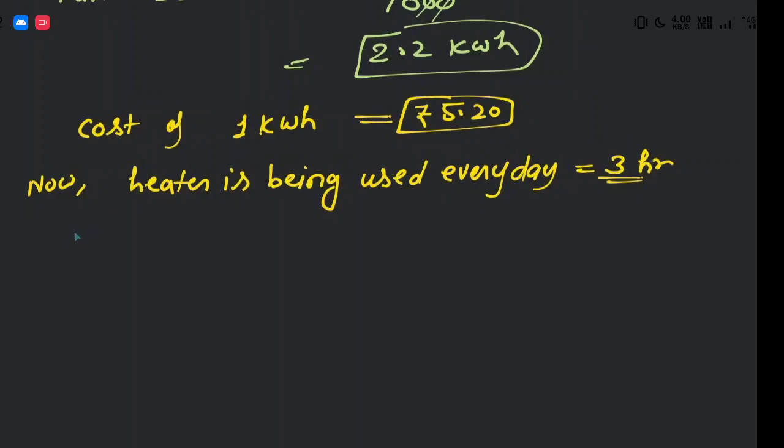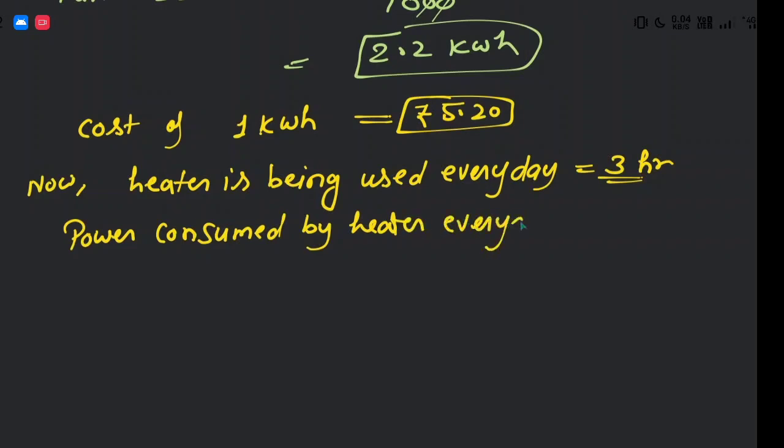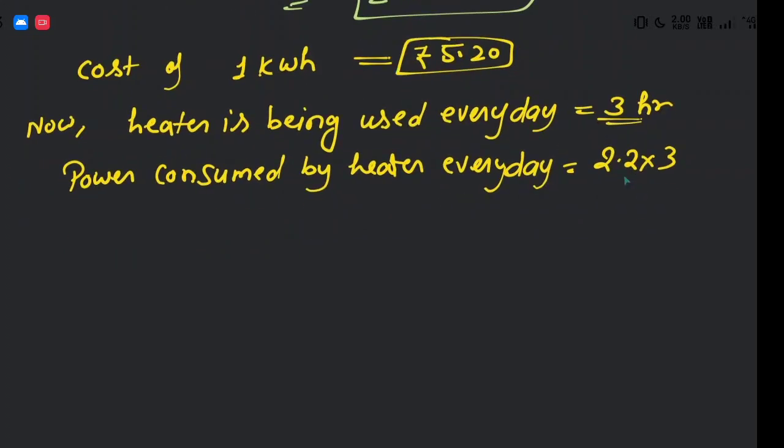So if it is used 3 hours per day, then the power consumed by the heater every day will be 2.2 into 3, which is 6.6 kilowatt hour. Is this line clear?